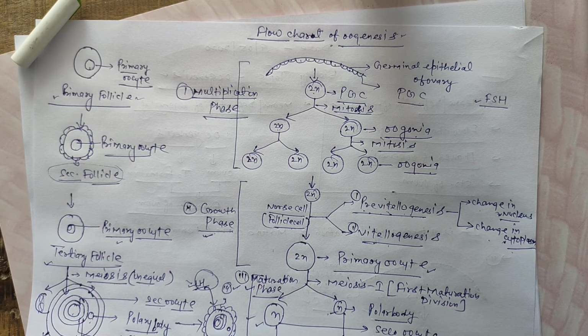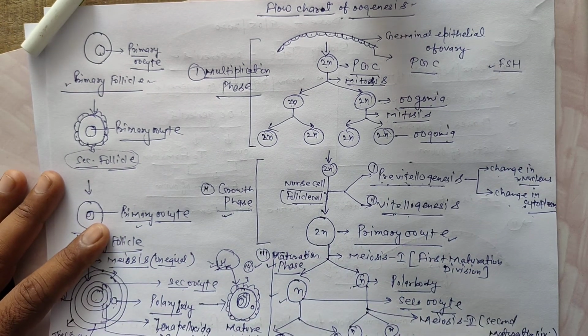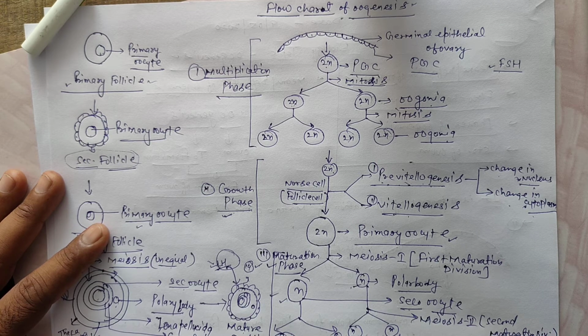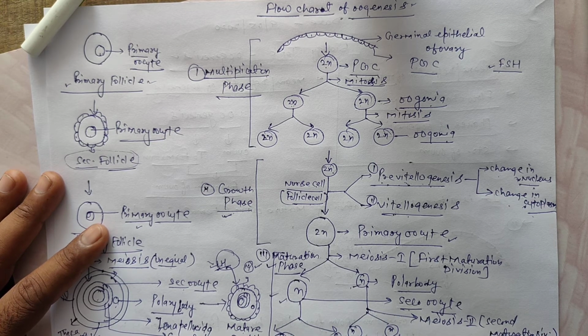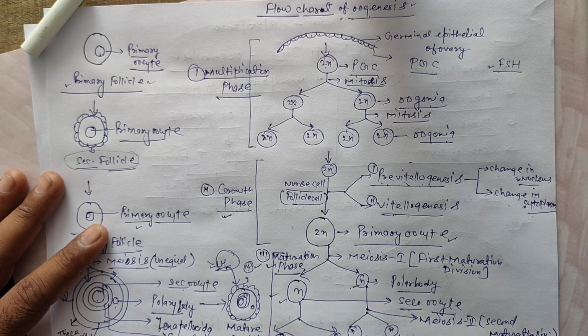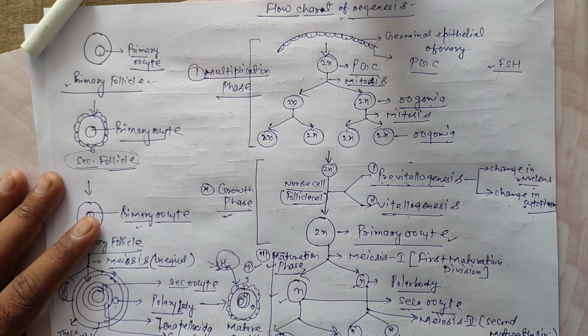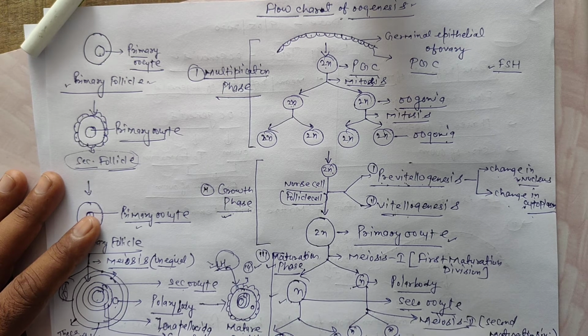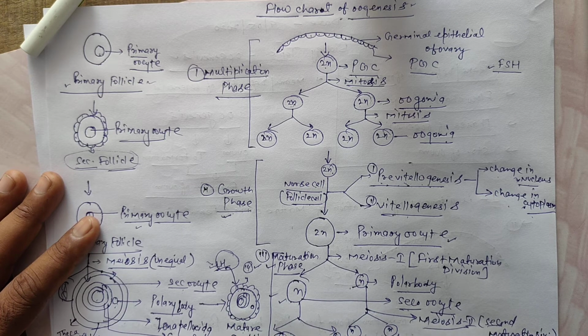Students, remember: fertilization and formation of the ovum are completed together. When a sperm comes near the secondary oocyte, the secondary oocyte is stimulated and undergoes meiosis second, the secondary maturation division, forming the mature ovum.